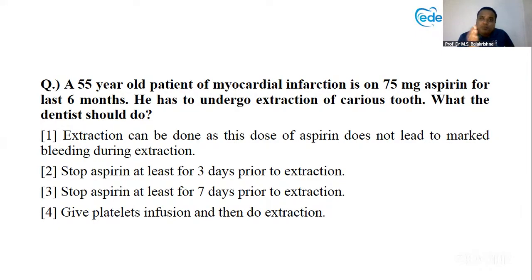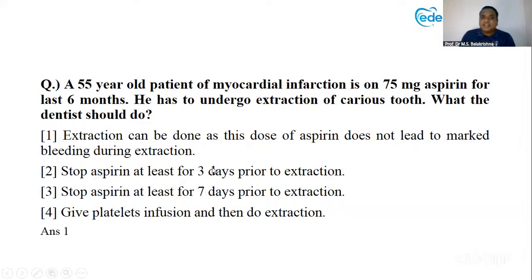Because if you stop, more damage will be done to the patient. So up to 75 mg, don't stop. For 100, 150 mg, you can take consent and stop. That is the latest thing. I purposefully kept this, and many of you have gone wrong here. So extraction can be done as this dose of aspirin does not lead to marked bleeding during extraction.